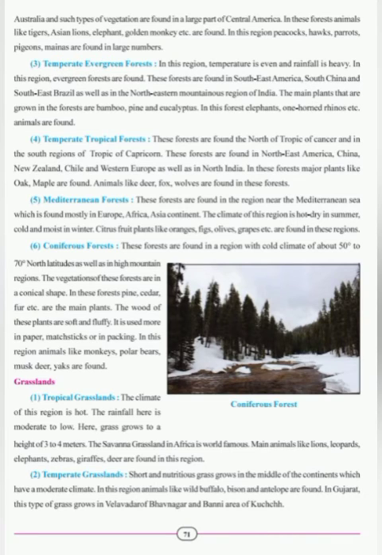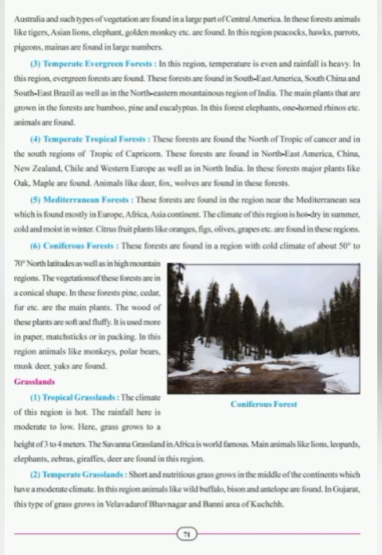Students, now we will study about the next kind of vegetation, that is grasslands. There are two types of grasslands. First is tropical grassland and second is temperate grasslands. First, tropical grasslands. The climate of this region is hot. The rainfall here is moderate to low. Here grass grows to a height of 3 to 4 meters. The Savannah grassland in Africa is world famous.